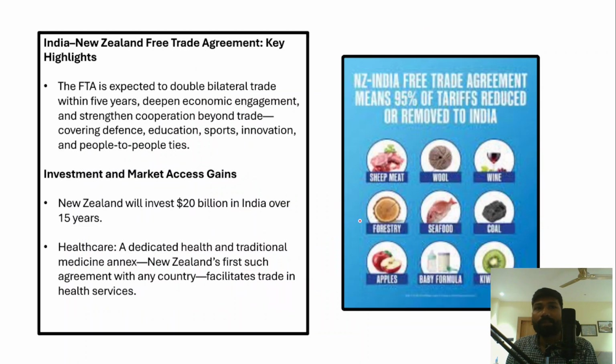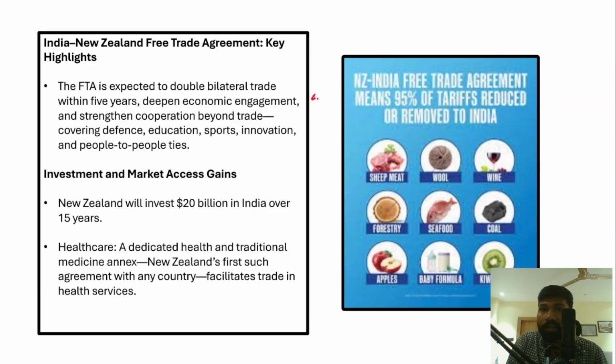Now, let's understand the key highlights of the India-New Zealand free trade agreement. The bilateral trade between India and New Zealand under this free trade agreement is expected to double in the coming 5 years.